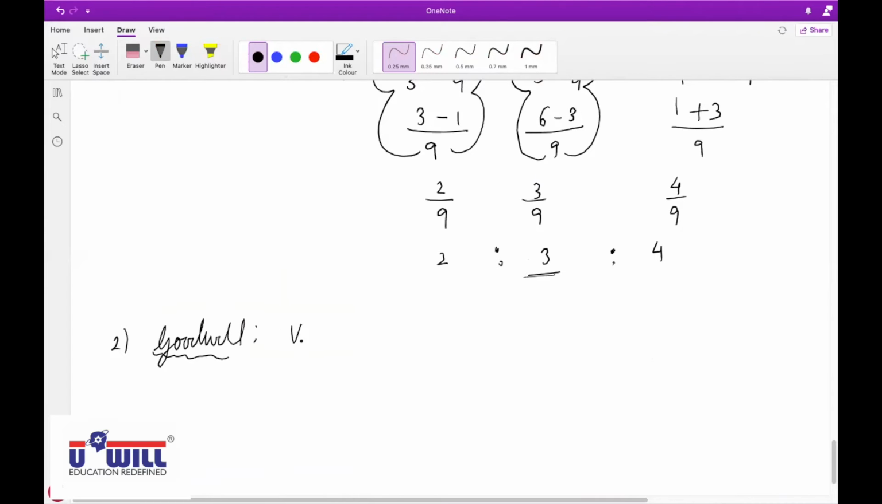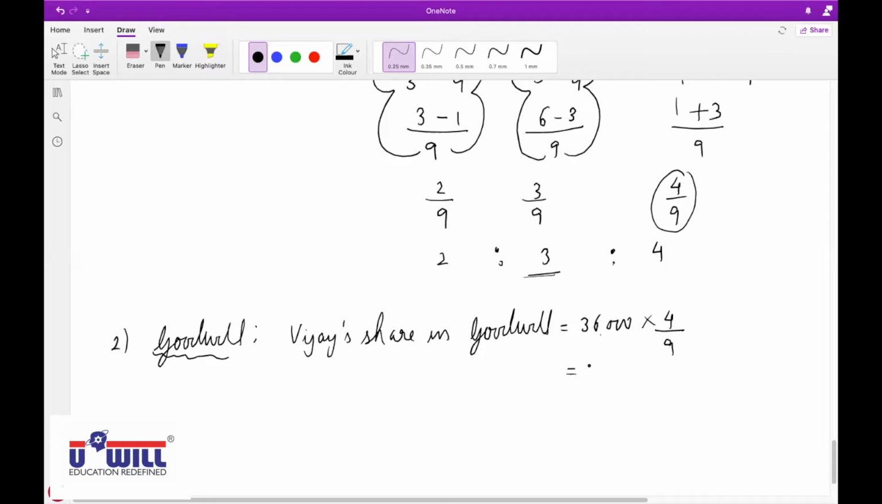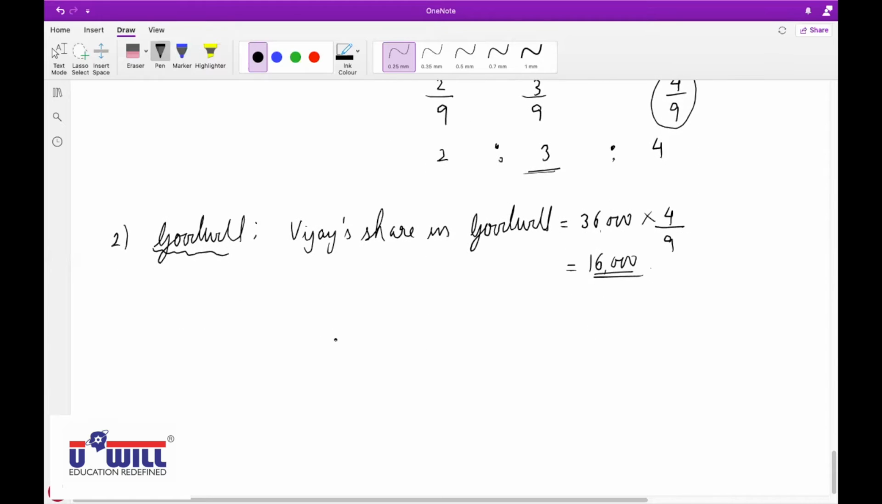What will be Vijay's share in goodwill? Vijay's share is 36,000 into 4 divided by 9. Yes, 36,000 is the value of goodwill multiplied by Vijay's share in goodwill. The new partner's share is 4 by 9. That is 16,000. Now, what is the journal entry if he brings cash for this?